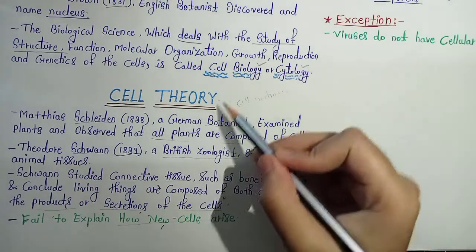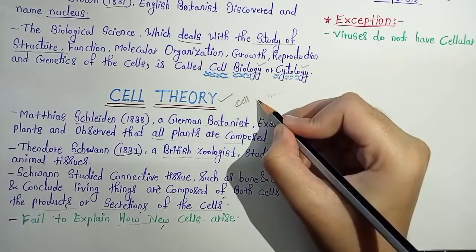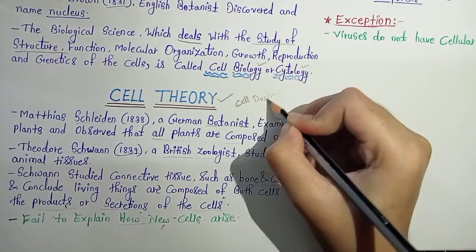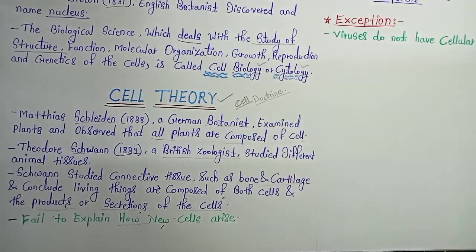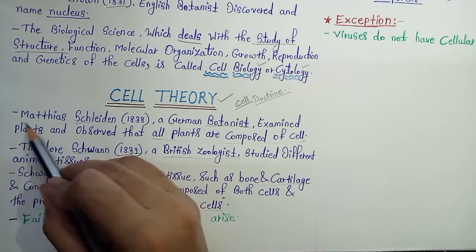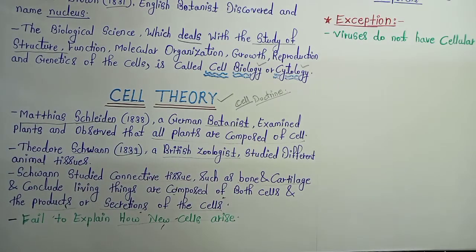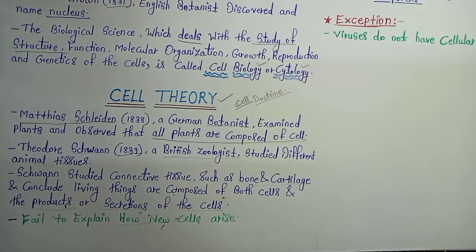Now the next topic is the cell theory. Cell theory is also known as cell doctrine. There was a scientist called Matthias Schleiden in 1838. He was a German botanist. In 1838, he examined certain types of plants and observed that all plants are made up of cells, or composed of cells. So he was a botanist.